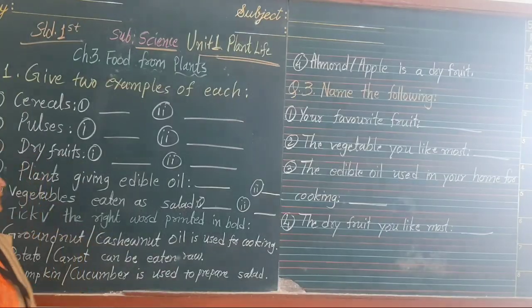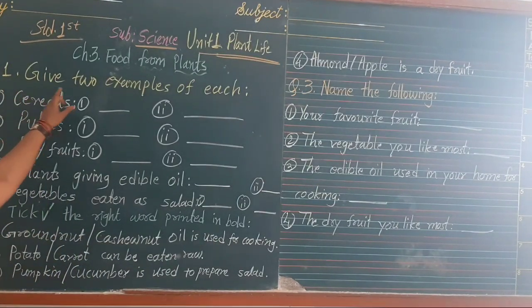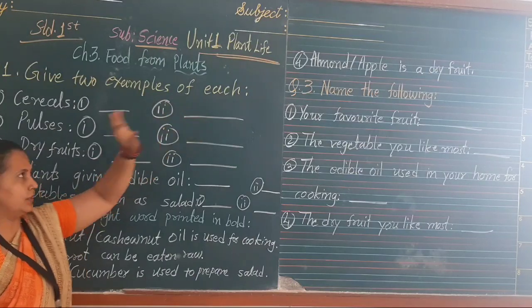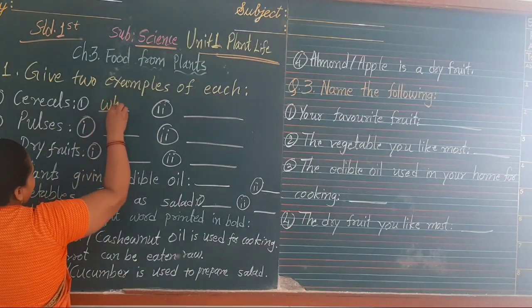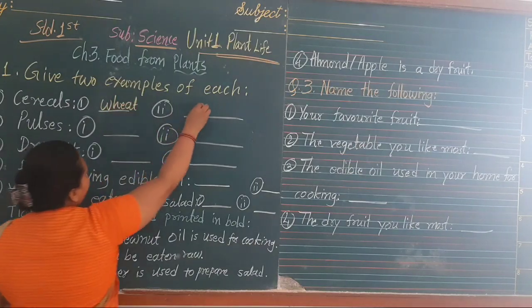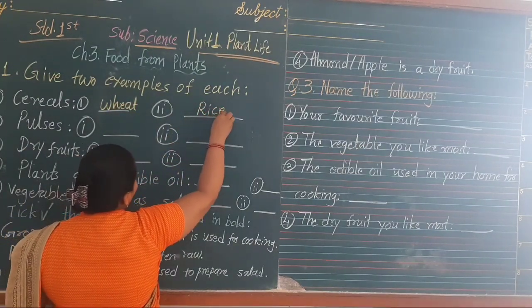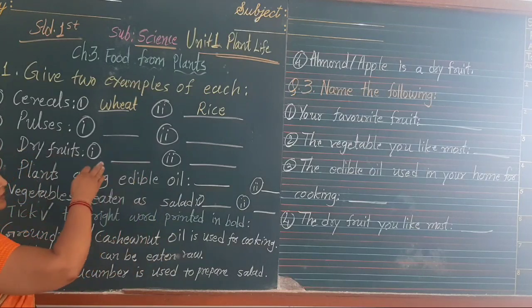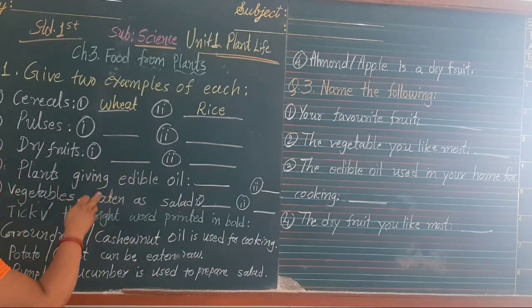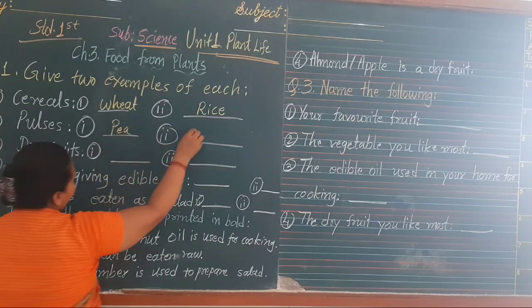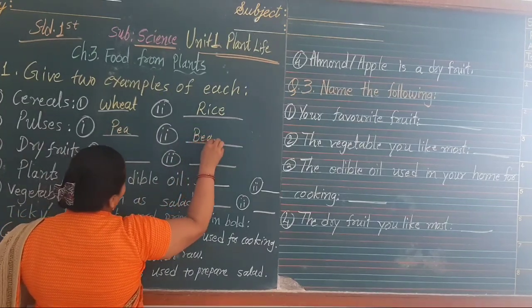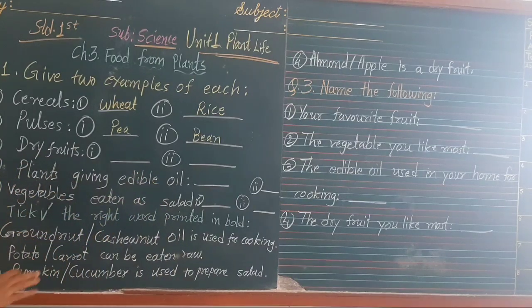Let's do the exercise. Question 1. Give 2 examples of each. Cereals: wheat, rice. You can also write bajra, maize, etc. Pulses: I am going to write pea, bean, because these words are very easy.